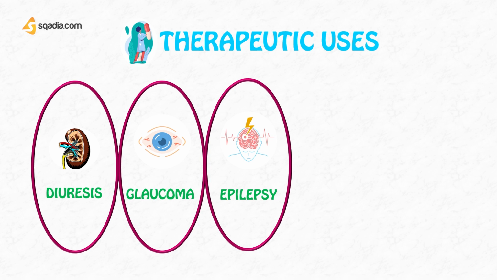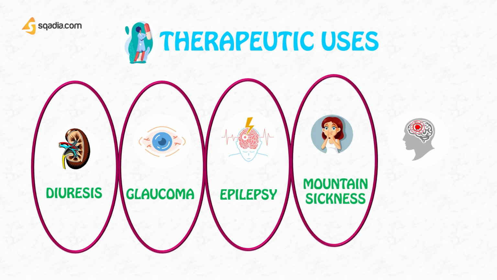Next comes their use for mountain sickness. Whenever we go to high altitude, there occurs respiratory alkalosis due to hyperventilation. For this purpose, these drugs will be given prophylactically. Carbonic anhydrase inhibitors are given prophylactically to reduce mountain sickness because they will cause renal compensation for the respiratory alkalosis, and this will lessen or prevent the symptoms of mountain sickness.